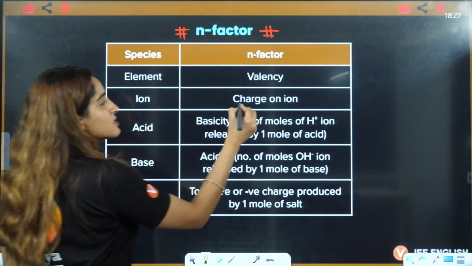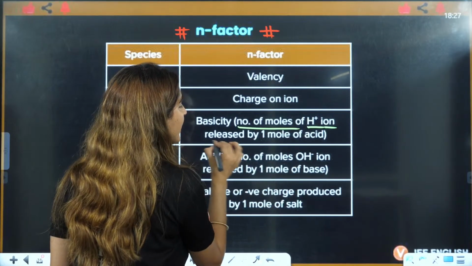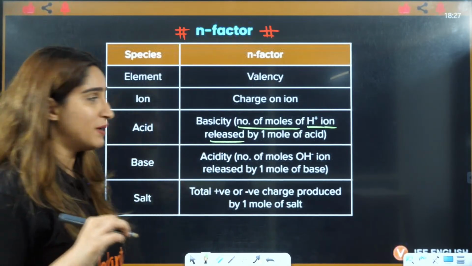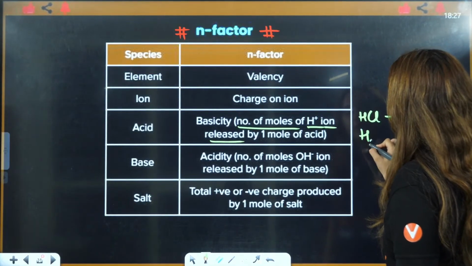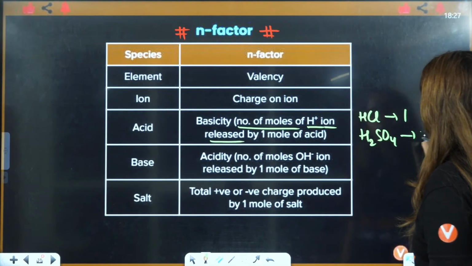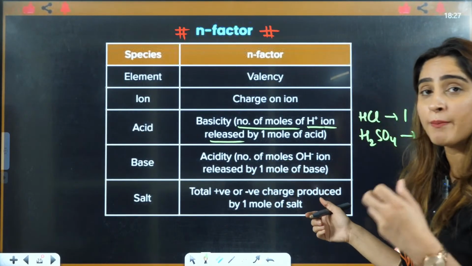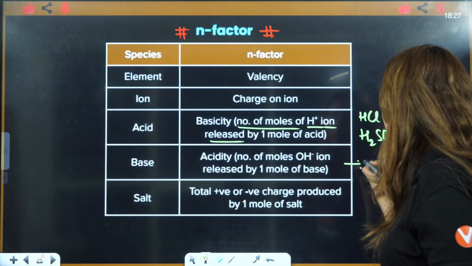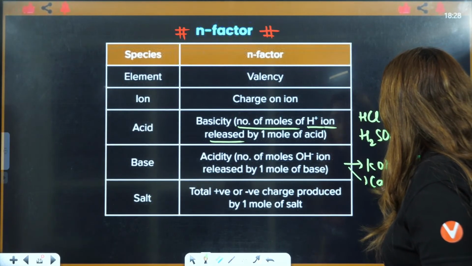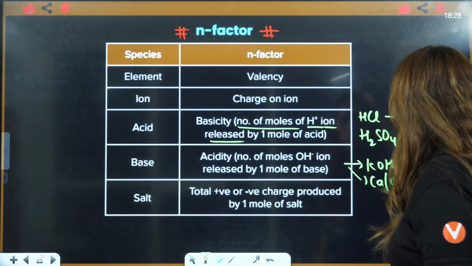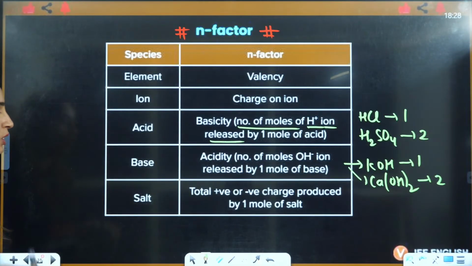So for ion, it is the charge on the ion. For acid, it is the number of H positive ions released. For example, HCl has N factor 1. H2SO4 has N factor 2 because it releases 2 H positive ions. For base, it is the number of OH negative ions released. For example, for KOH, it is 1. For Ca(OH)2, it is 2, right? So the number of OH negative ions released by one molecule, 1 mole.